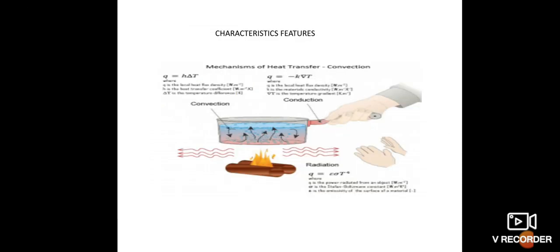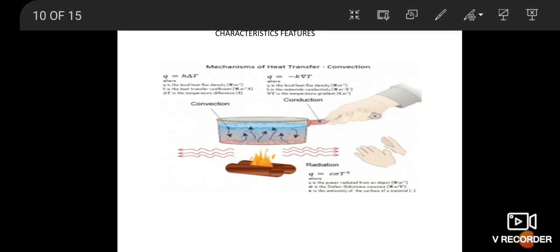Next one, characteristic features of heat energy transfer. Heat always flows from a system at higher temperature to a system at lower temperature. The mass of the system is not altered when it is heated or cooled.